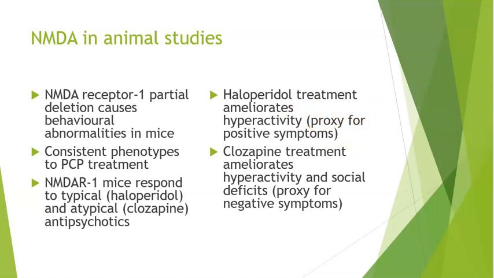Again, you can't ask these animal models about their positive symptoms, but what we tend to see is hyperactivity when they're given, say, PCP. And when giving haloperidol, it seems to reduce this hyperactivity, so it seems to reduce the positive symptoms. And clozapine treatment ameliorates both the hyperactivity and the social deficits, and these are both proxies for the negative symptoms. So by using this model of the NMDA receptor deletion, we seem to have pretty good predictive validity, and that's then giving us pretty good face validity.